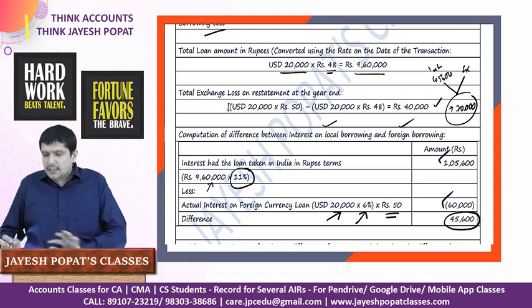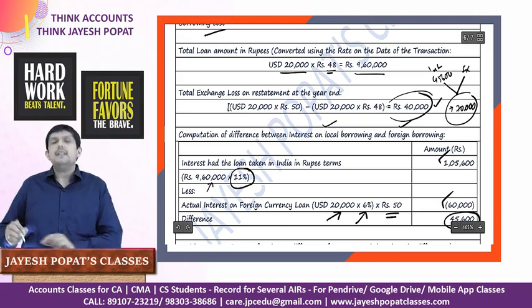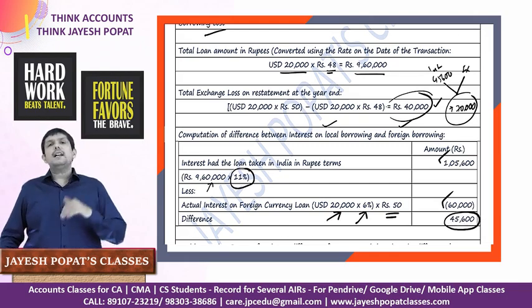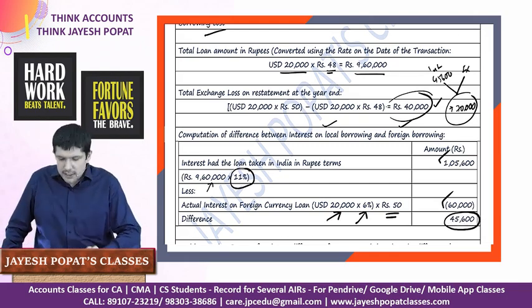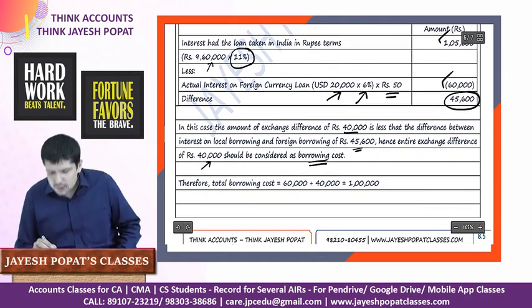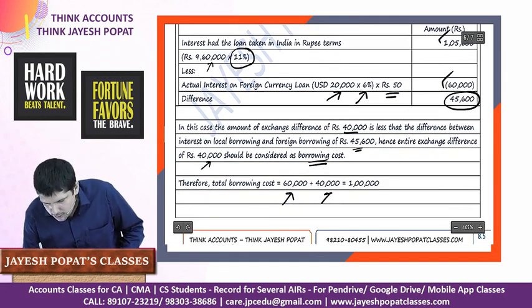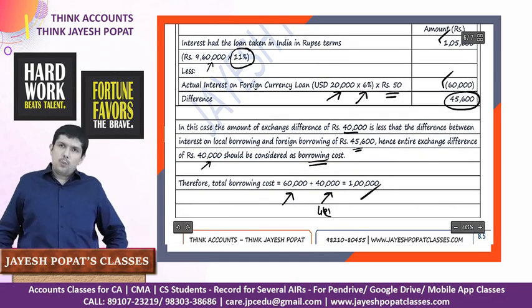But in this case, the exchange difference is less than the savings in interest. So the entire fluctuation will be treated as an interest expense. So total borrowing cost is 60,000 of actual and 40,000 as per para 4E. Total interest expense will become 1 lakh.